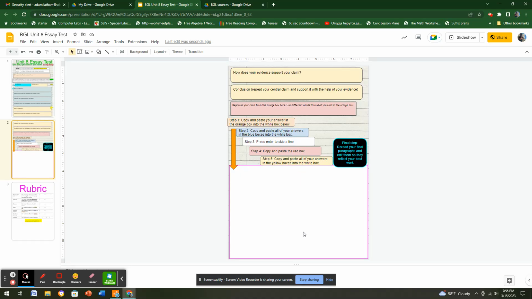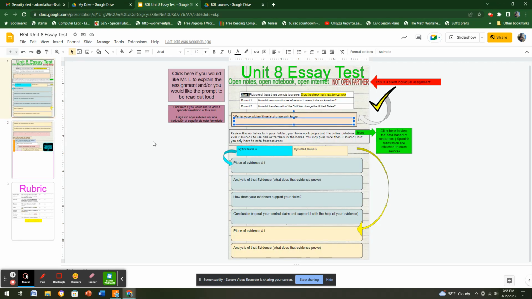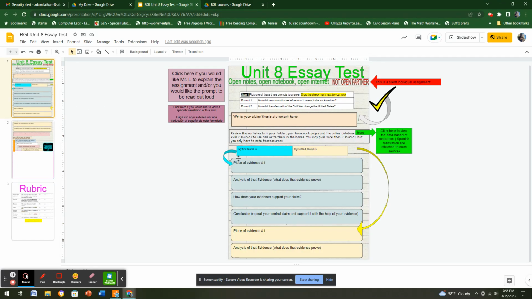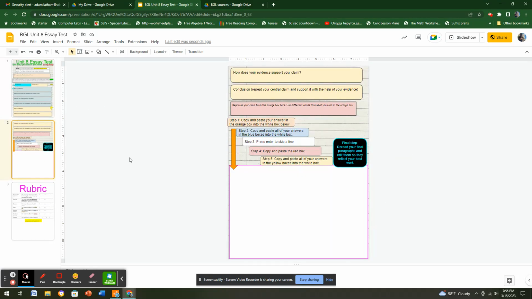Then we're going to build your paragraphs by copy pasting what you've already written. Whatever is in this box, copy it, paste it here. Whatever in these blue boxes, copy them, paste it here. Then skip a line. Copy what's in this red box, paste it, copy what's in the yellow boxes, and paste it. You're going to end up with two paragraphs.